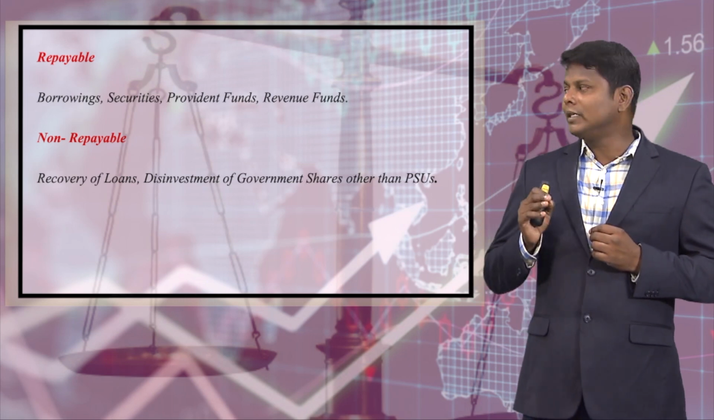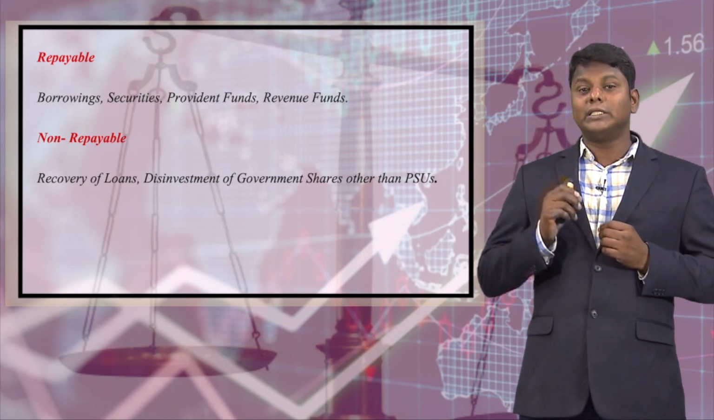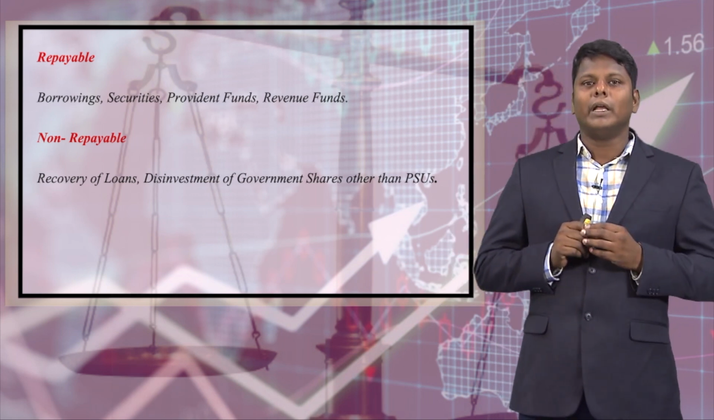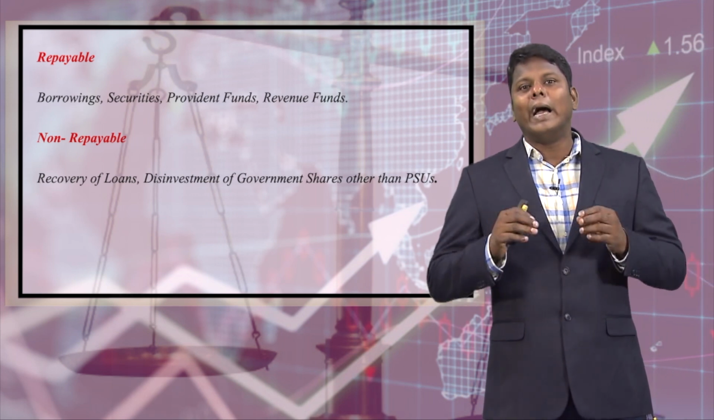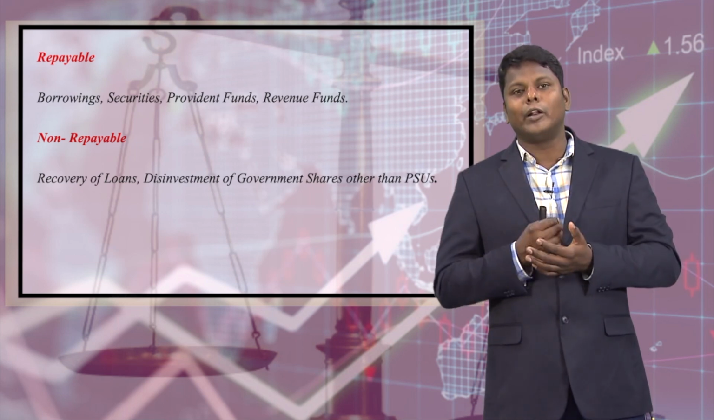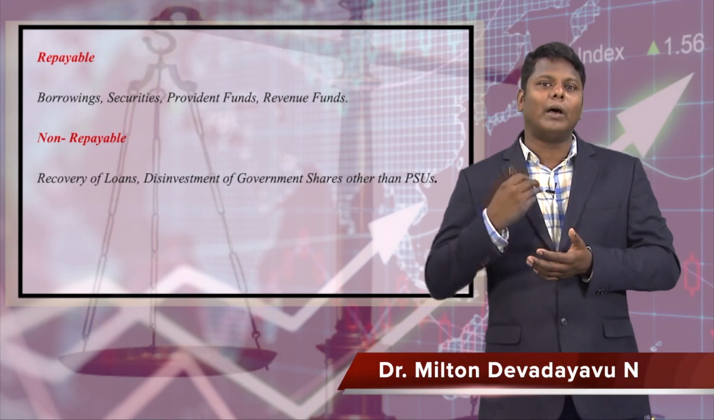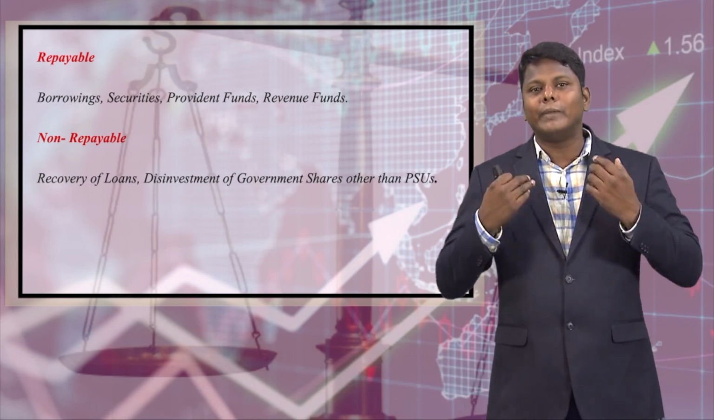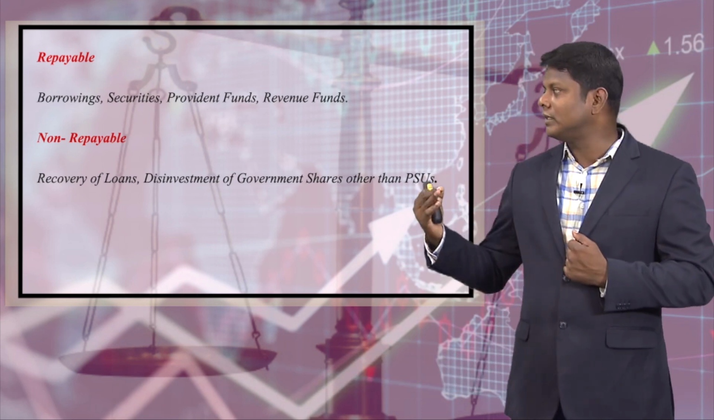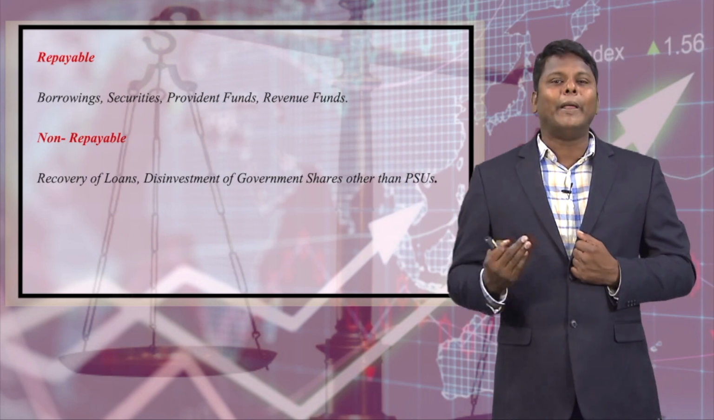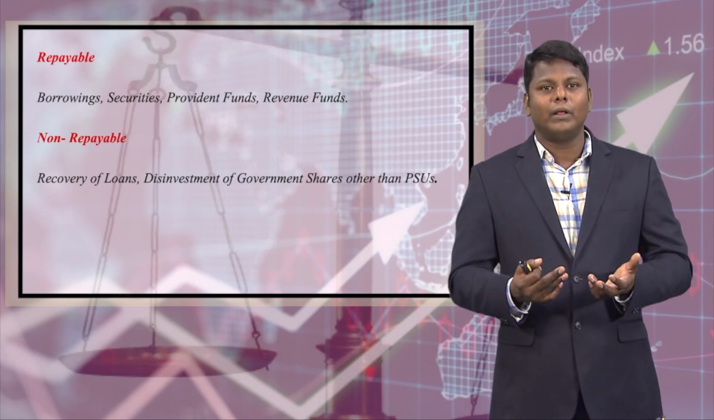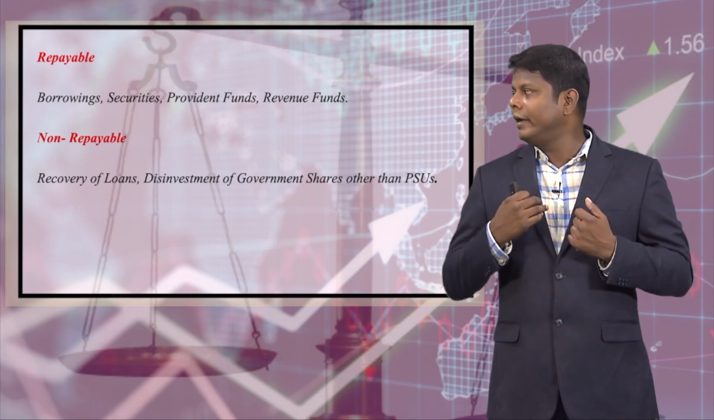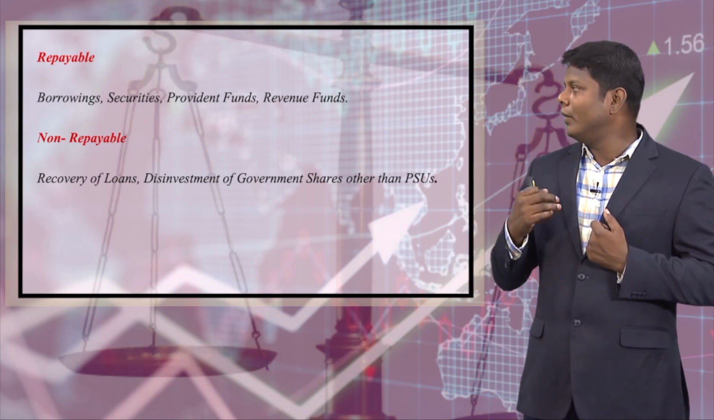Now we will be discussing disinvestment of the government shares. As I mentioned, if the government decides to hand over public sector enterprises to the private sector or to some other people, the money which comes from that sale will be considered non-repayable, because there is no need to pay it back, so it goes to the government. This is a non-repayable source of revenue.